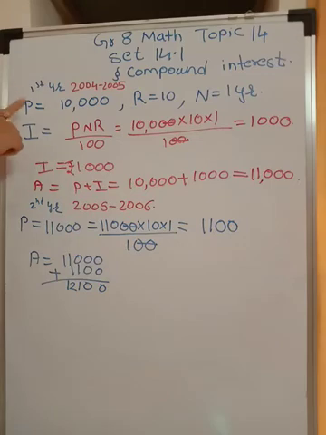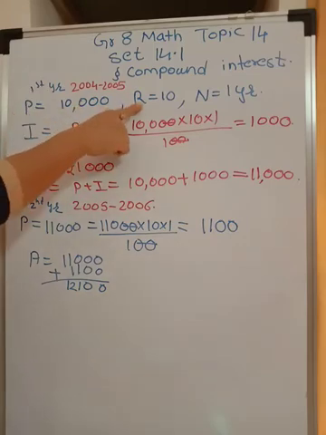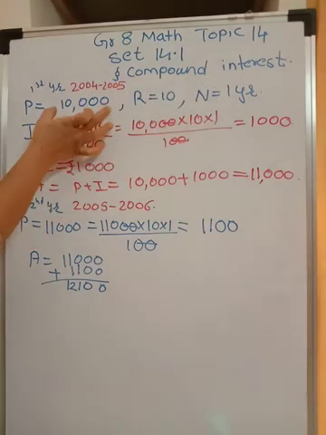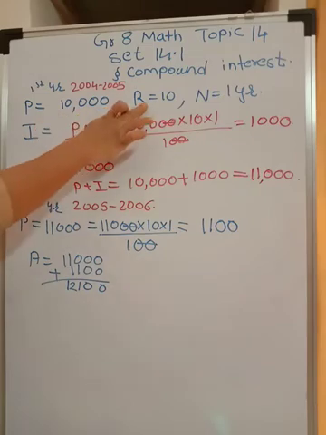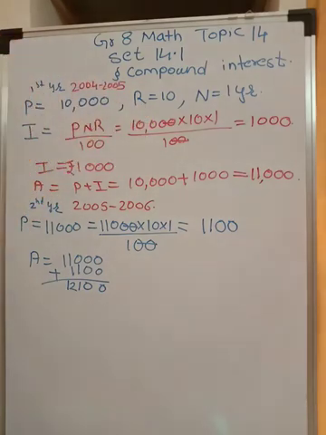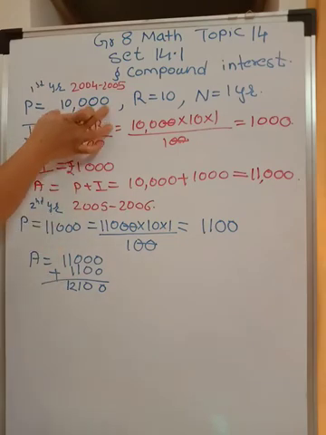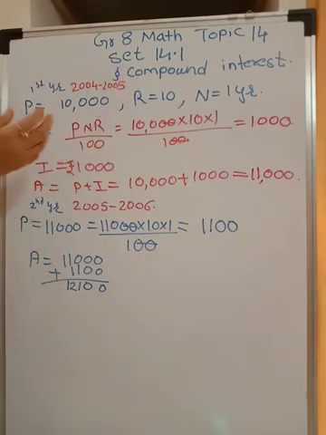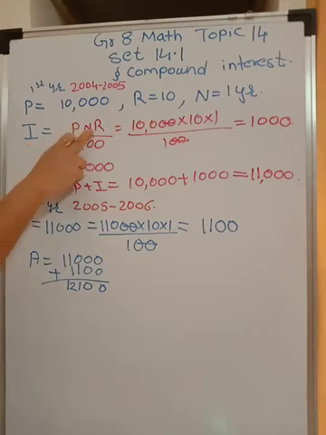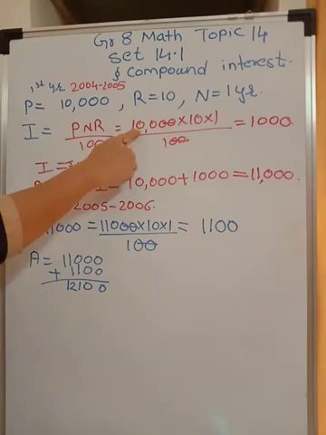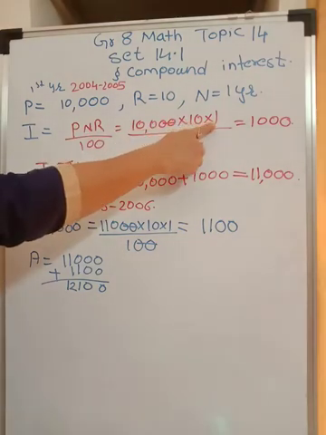Say for example, I have taken from a bank a principal amount of 10,000 rupees. Rate is 10% per annum and for 1 year. Now, I should be paying money back to the bank, but I will not pay only 10,000 rupees because the bank will charge some interest on it, and that we have learned as simple interest, isn't it? Now, simple interest, how do you calculate? PNR upon 100. So, principal amount 10,000 into rate into years, which was 1 year.